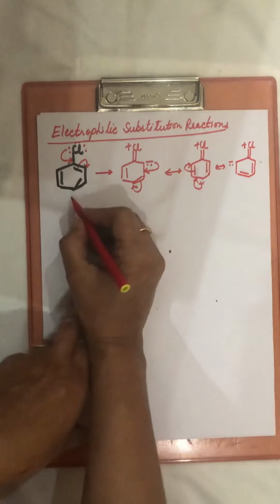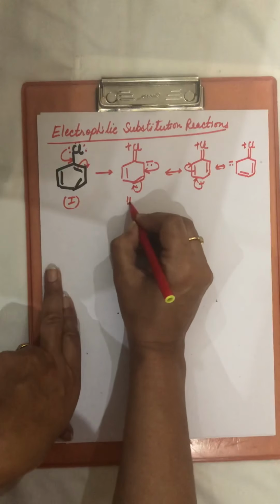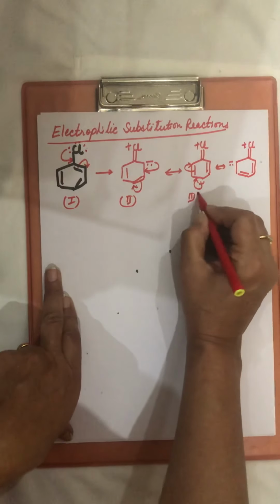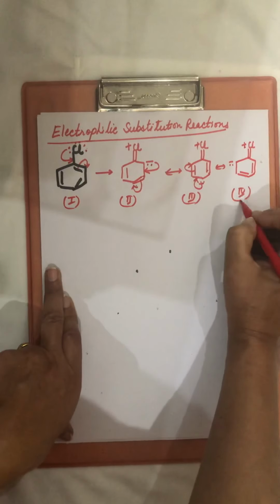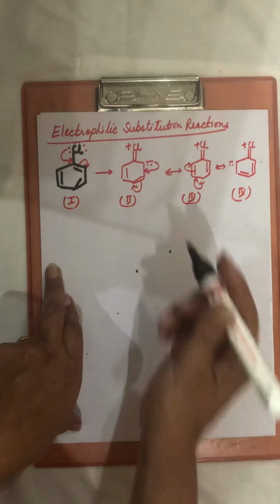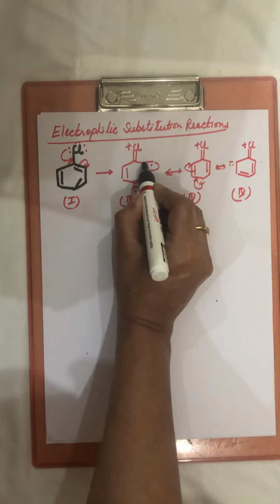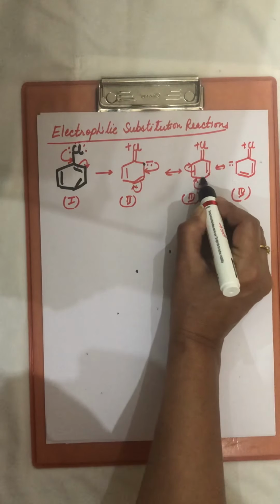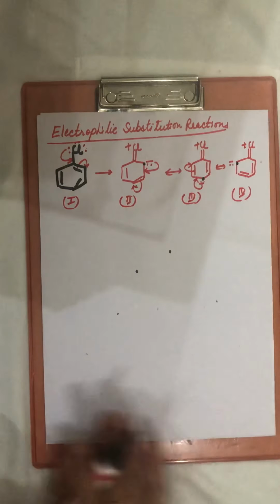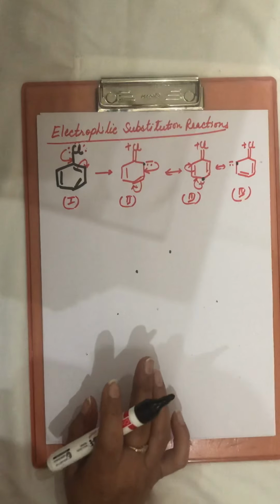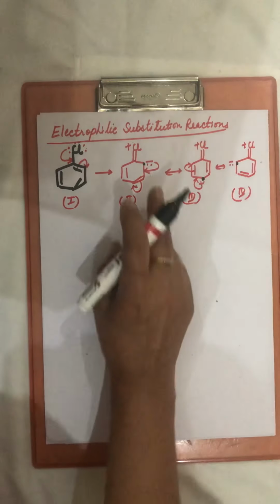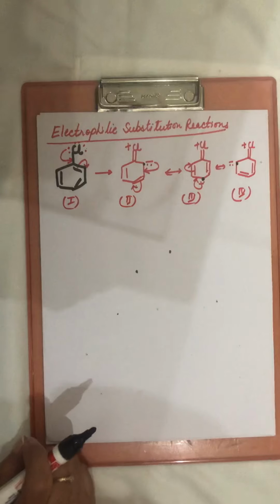Now see, in the resonating structures, second, third and in the fourth resonating structure, there is a negative charge at ortho position, at para position and at ortho position. That means electrons comparatively are more at ortho and para positions here.